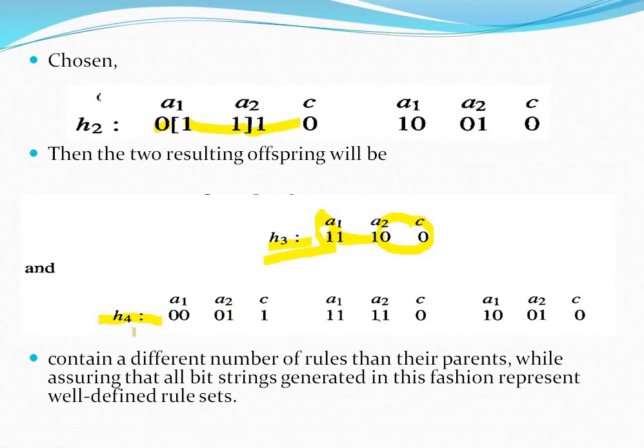To form H4, it takes this bit from the second parent like this, and these are all from parent 1, and these remaining bits from parent 2.